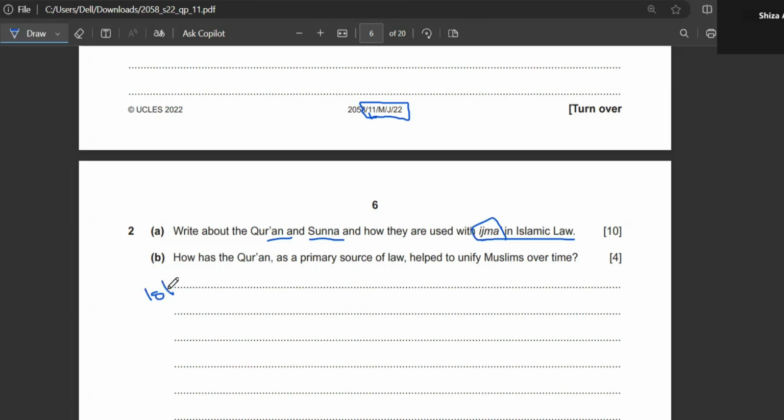Since this is a detailed question, in the first para we are going to write the introduction of what basically Islamic laws are and how they are derived. So the intro of your Islamic laws, I'm repeating again and again so that you remember it, is that there are two sources of